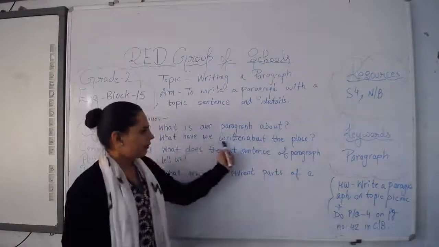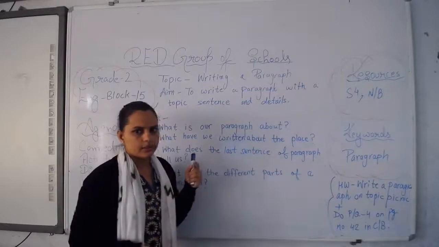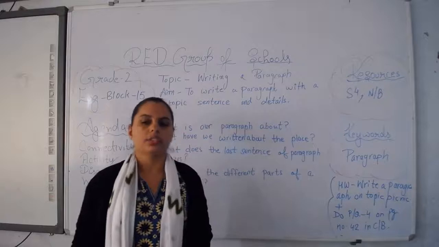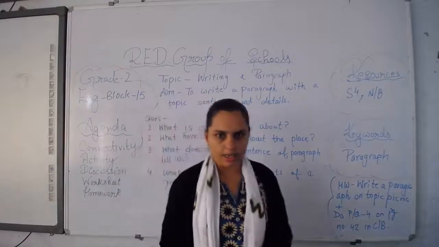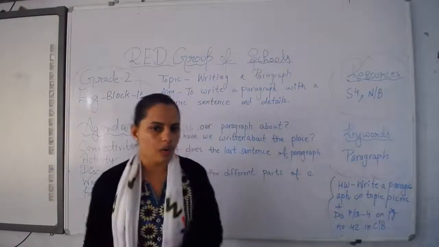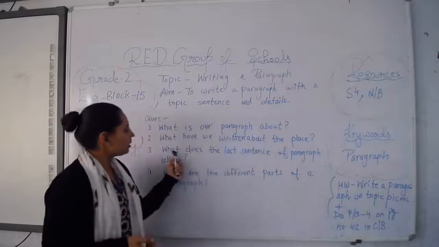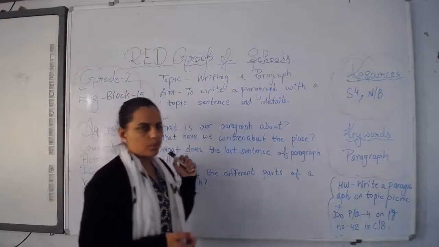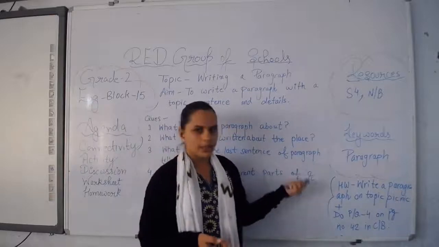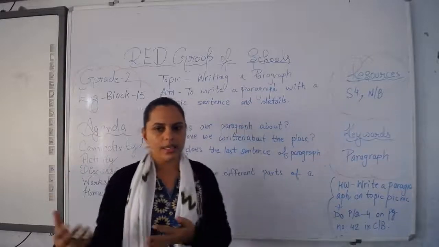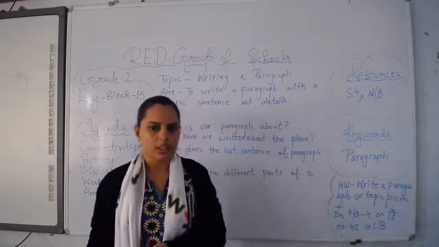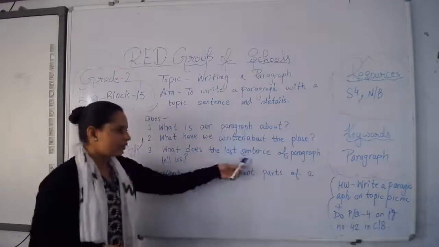And what have we written about the place, about our house? Yes, we have written in our paragraph why we need a house. So that we have written. What does the last sentence of the paragraph tell us? So what was the last sentence of the paragraph? That houses are important, or a house is an important place. So that was the last sentence of the paragraph.